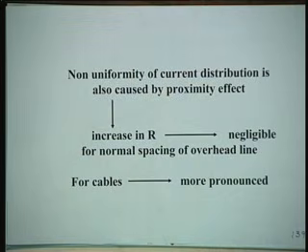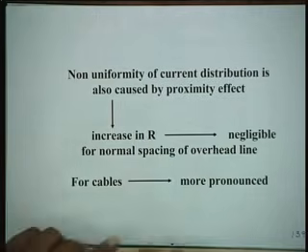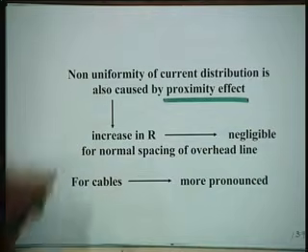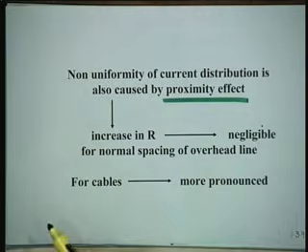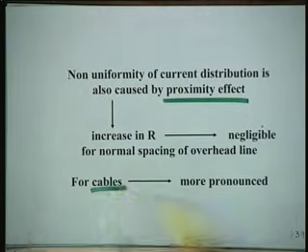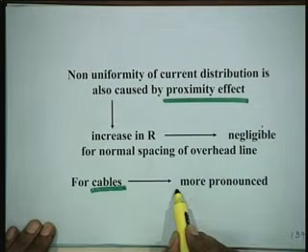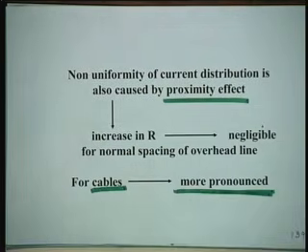Non-uniformity of current distribution is also caused by proximity effect. Do not think there is only one skin effect; it has a cousin, a poor cousin, and that cousin is called proximity effect. There is an increase in resistance, though it is negligible for normal spacing of overhead lines. But for cables, where the conductors are very close, the effect is more pronounced, and you are not supposed to ignore proximity effect when you consider cables.